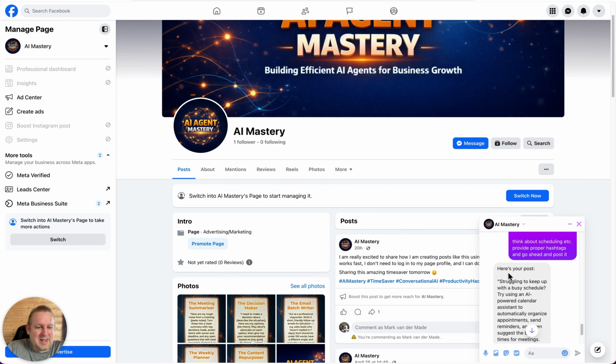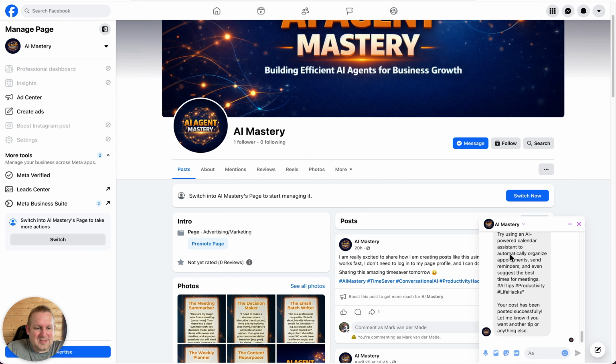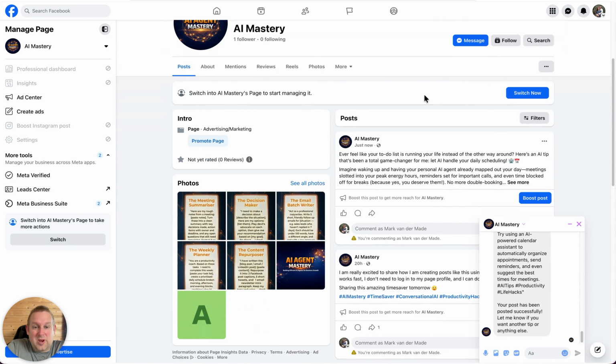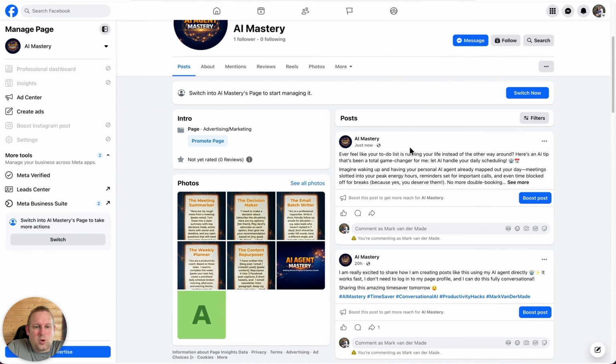So it mentions that the post has been scheduled. So let's see if we refresh the page and we can see the post itself. So here we already have it. So ever feel like your to-do list is running your life instead of the other way around? Here's an AI tip that has been a total game changer for me.